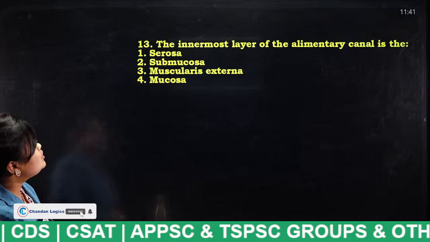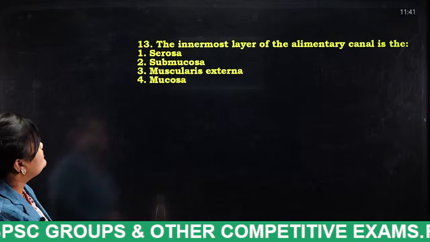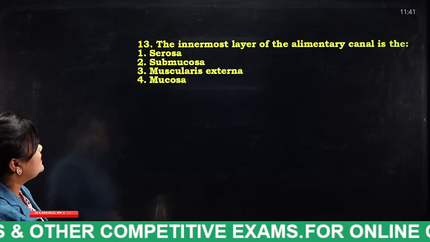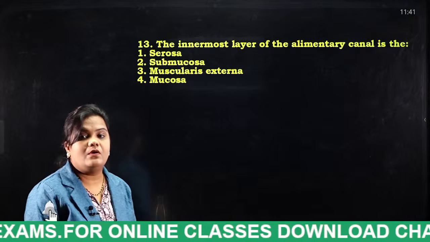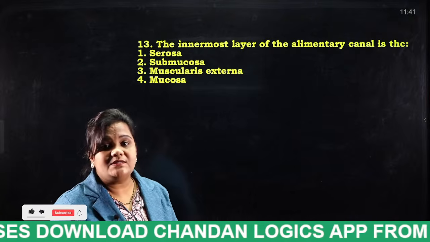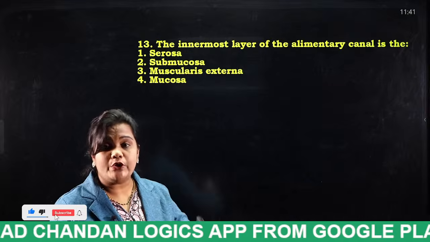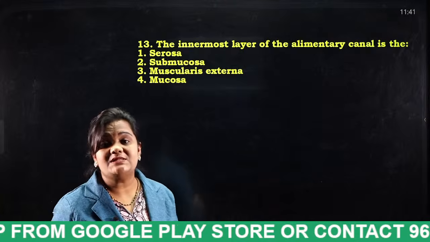The innermost layer of the alimentary canal is: serosa, submucosa, muscularis, or mucosa. I have told you already. Stomach lining consists of how many layers?